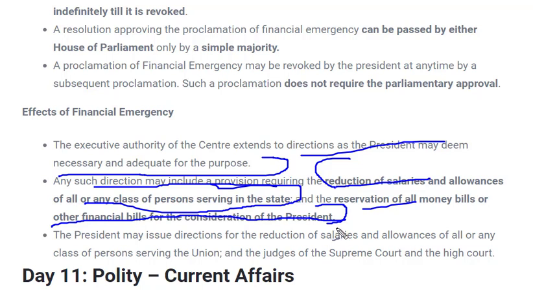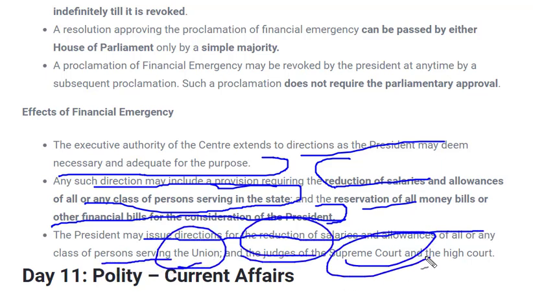That means whatever money bills are being passed by the parliament or which are being issued in Lok Sabha will be considered by the president, and after that only will they be passed. And the president may issue direction for reduction of salaries and allowances of any class of persons serving the union, judges of the Supreme Court and High Court. That means any executive, any judiciary, any member, any office salary can be reduced during financial emergency.